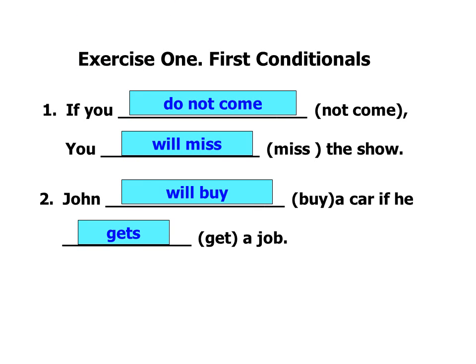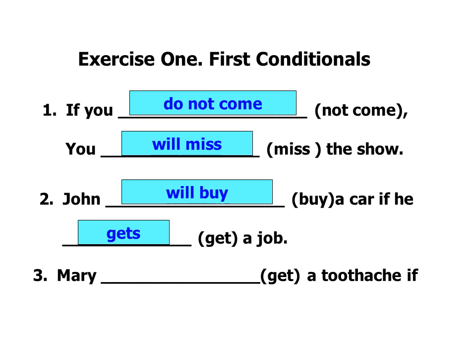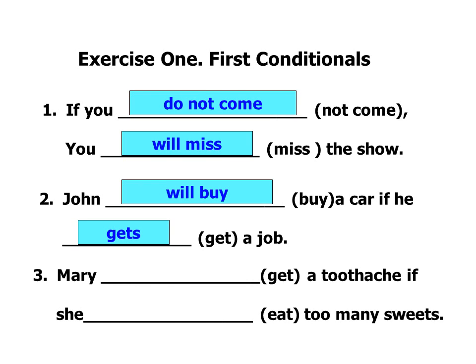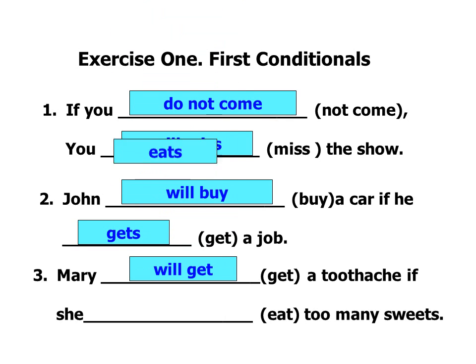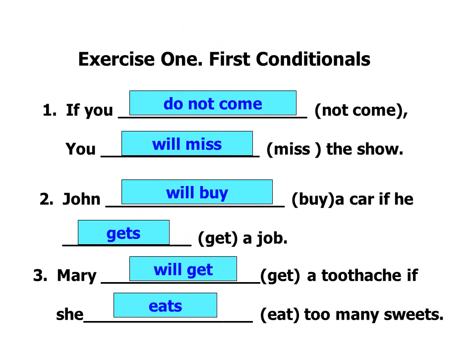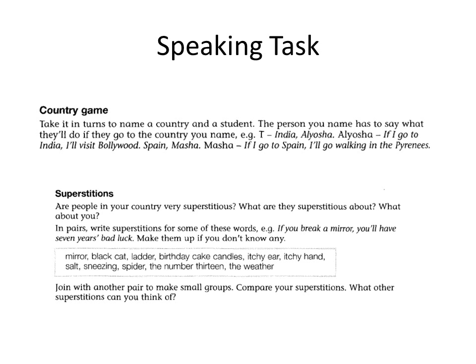We could also say John must buy a car if he gets a job. Or John can buy a car if he gets a job. Or John might buy a car if he gets a job. Or even John should buy a car if he gets a job. Because we're talking probability and possibility. And the answer, Mary will get a toothache if she eats too many sweets.